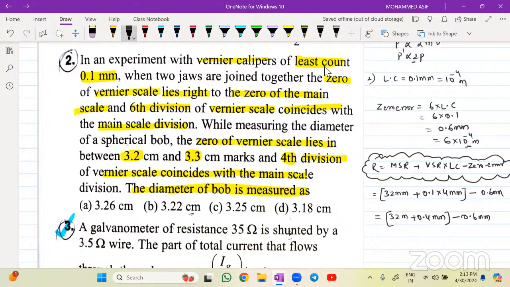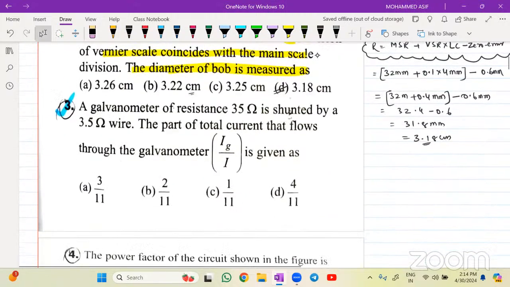Did anyone get it? Done, beta. So do it, beta, how much is this coming? 32 point, how much will 4 minus 0.6 be? That is 31.8, this is in mm. Convert 31.8 mm into centimeters. If it is in centimeters, this will be equal to 3.18 centimeters, fourth option. Very good.